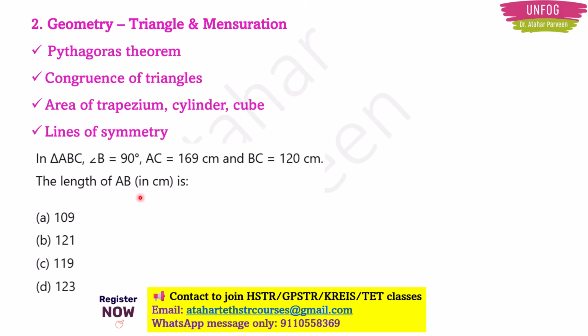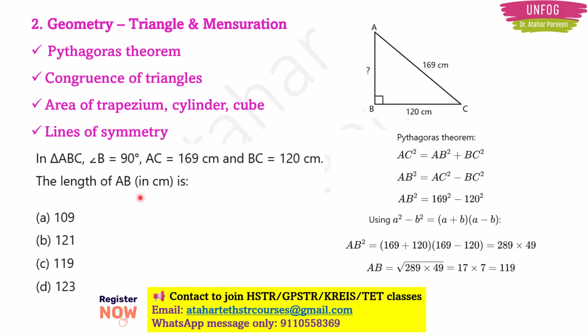When you get this type of question, what do you have to do? You have to either imagine or draw the diagram of the triangle. Here they are telling that angle B is 90 degrees, so you can use the Pythagoras theorem. Here hypotenuse will be AC, which is 169, and BC is the base, which is 120. Using the Pythagoras theorem, you can easily find the AB square value. Here you can see that 169 whole square minus 120 whole square is there.